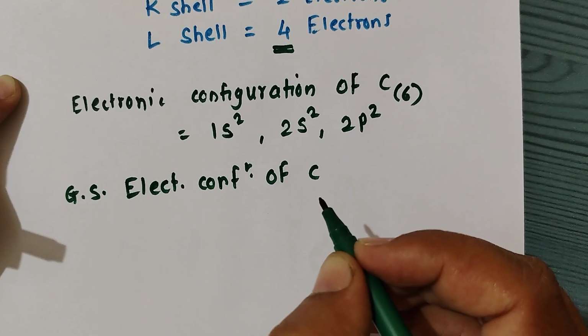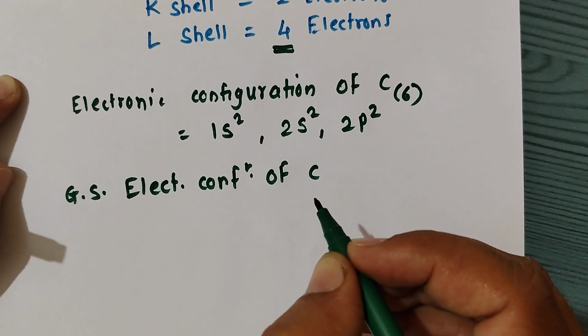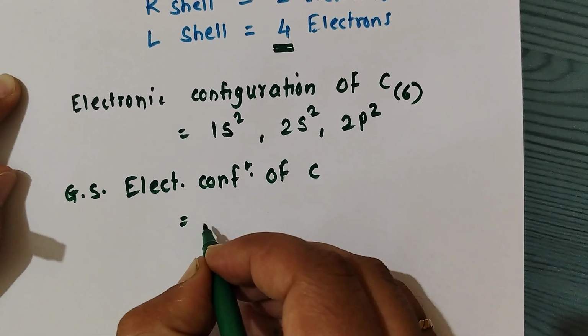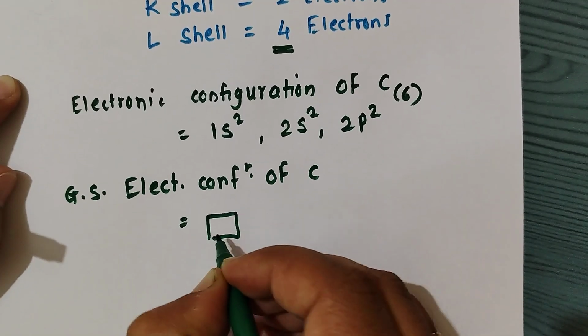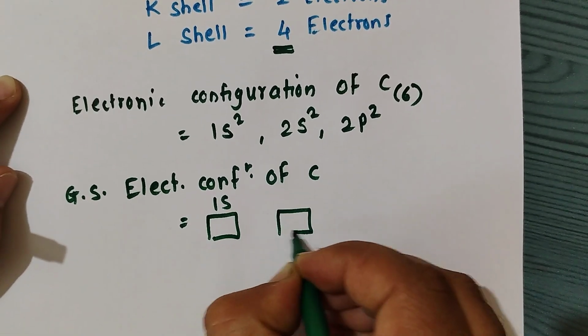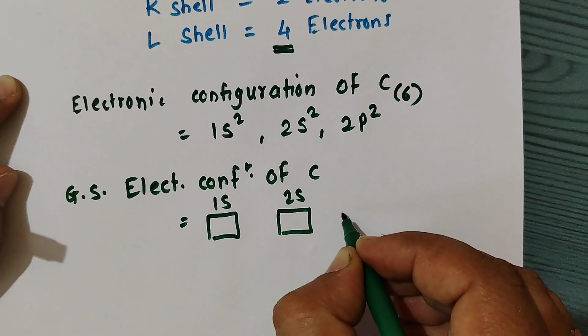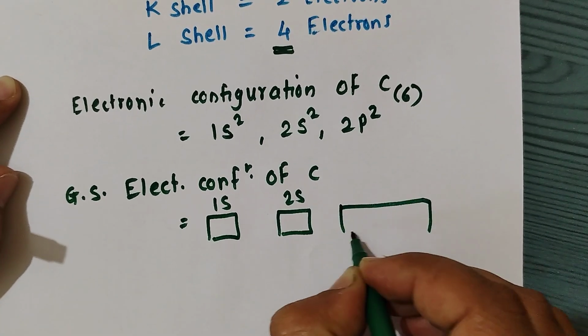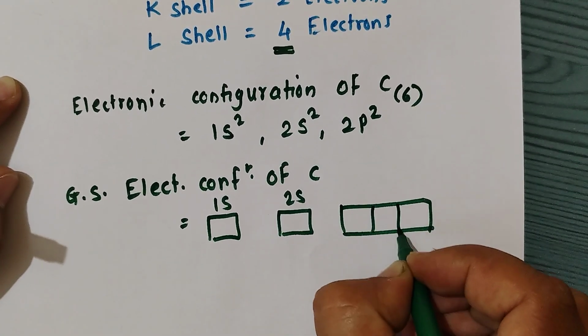Here we can see a 1s orbital, 2s orbital and 2p orbital.